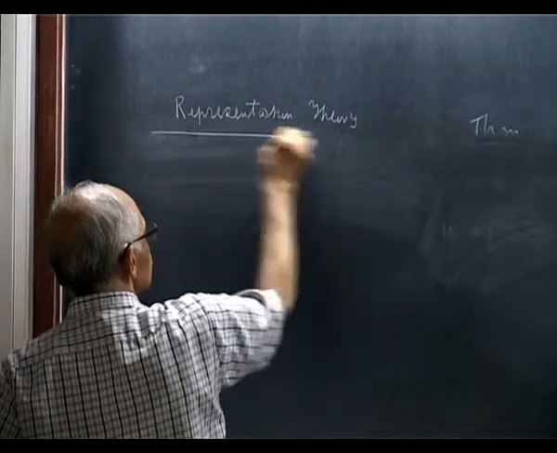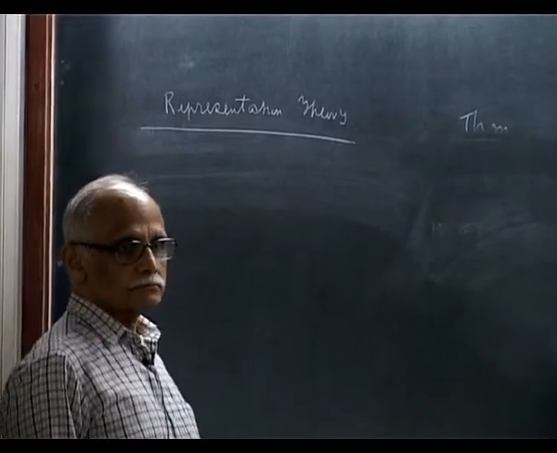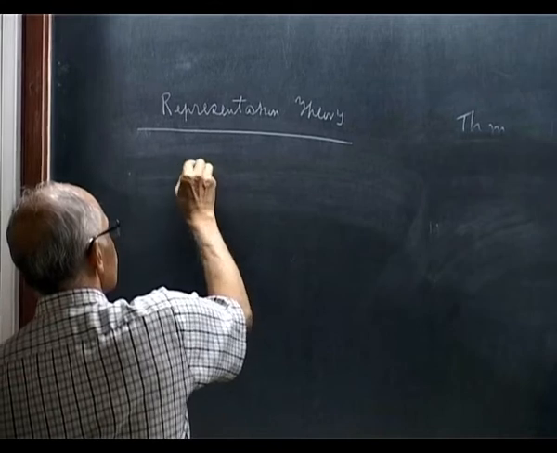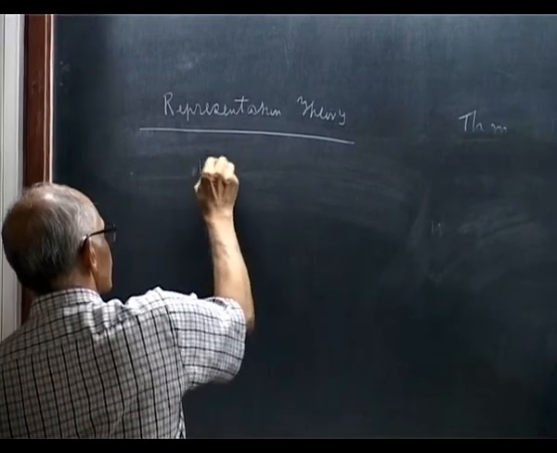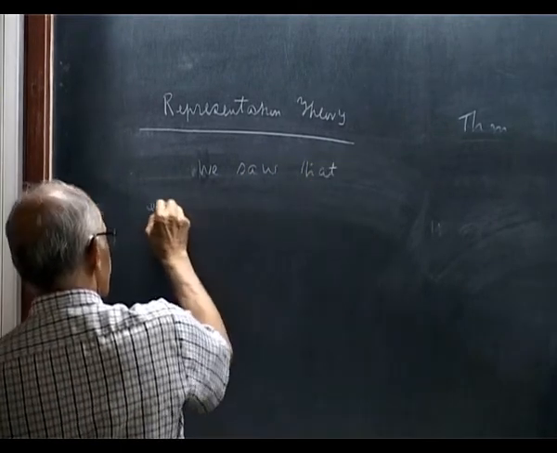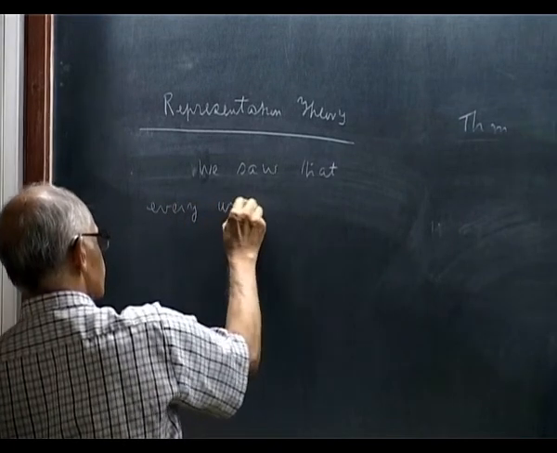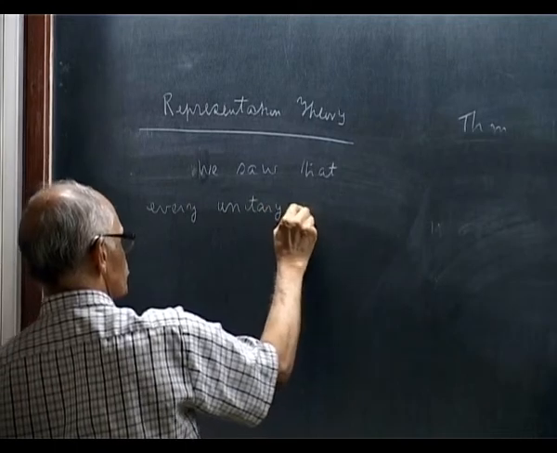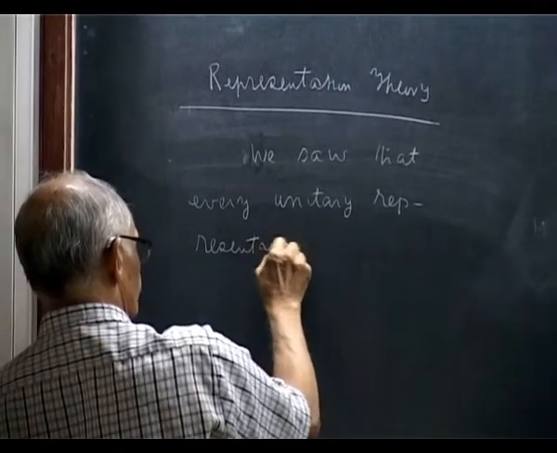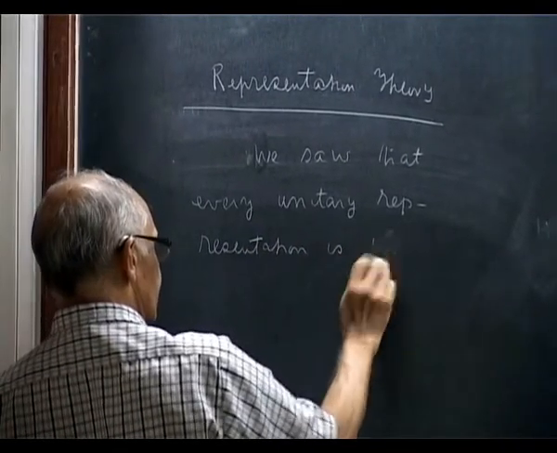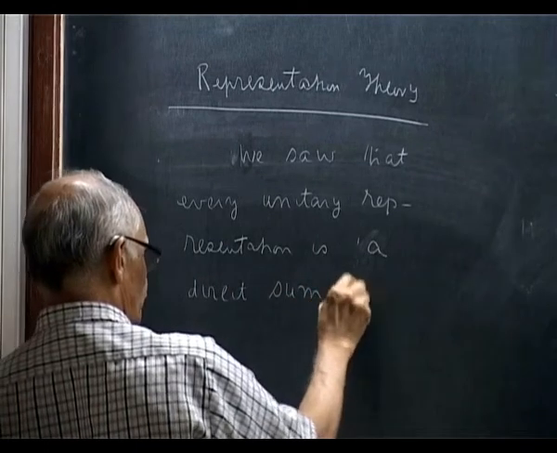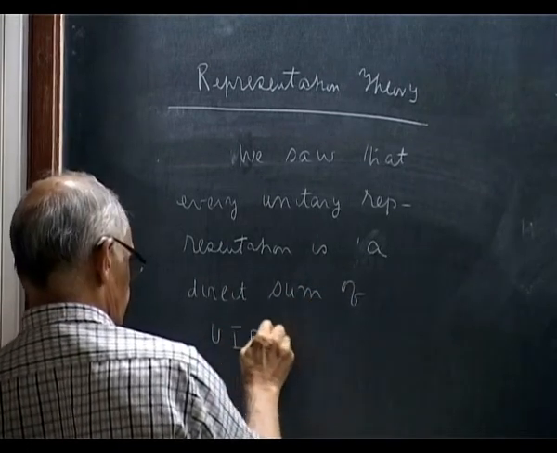Of finite groups. I prove to you that if we saw that every unitary representation is a direct sum of unitary irreducible representations.